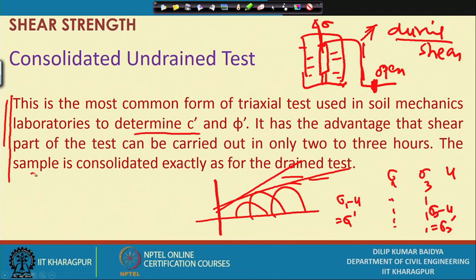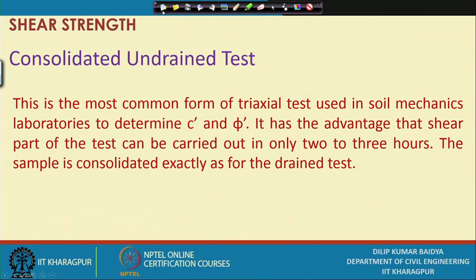It is beneficial because it takes very little time for shearing. Most of the time people adopt this test instead of the CD test, though we are not allowing draining and making pore pressure 0, this combination is still very useful.